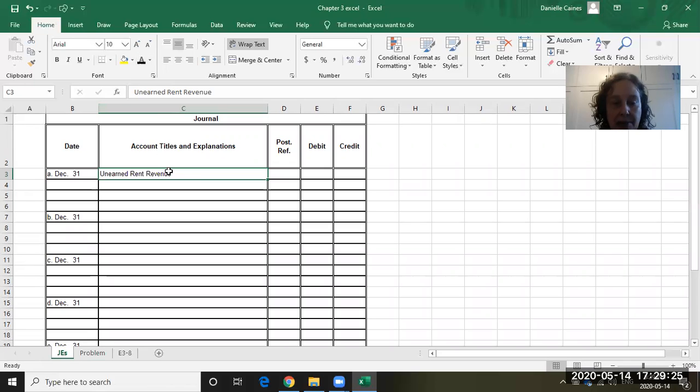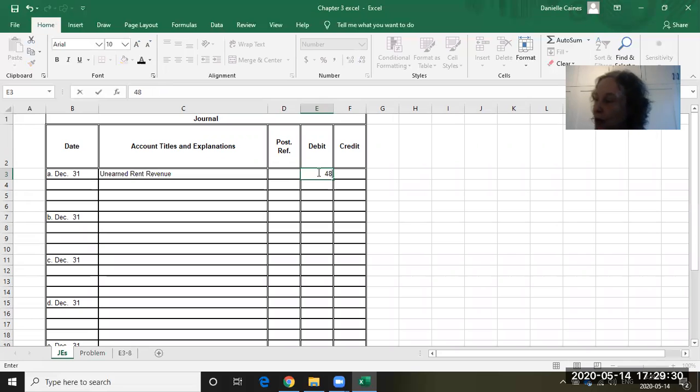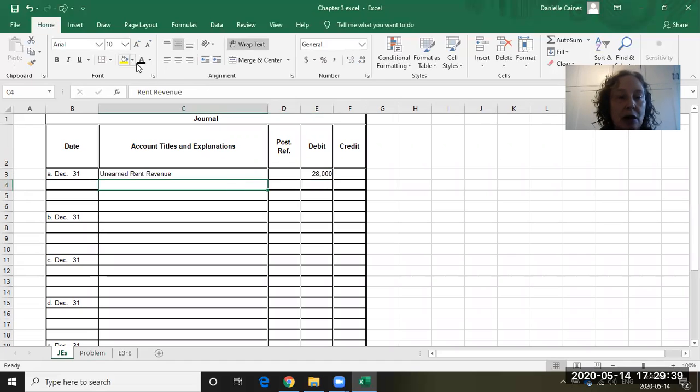Our debit, like I said, is going to be unearned rent revenue, 7 times 4, $28,000. So $28,000 is our debit. And our credit account is rent revenue. So remember, it's always a revenue account or an expense account. And in this case, it's a revenue account. We're earning revenue, that rent revenue. And our explanation is going to be record rent revenue earned. Here they're giving the exact calculation.